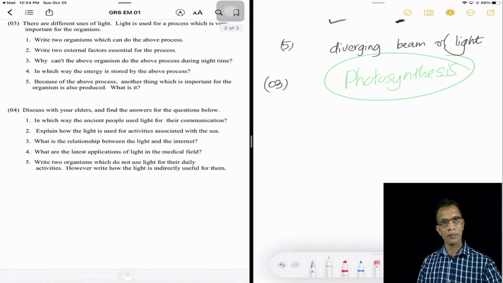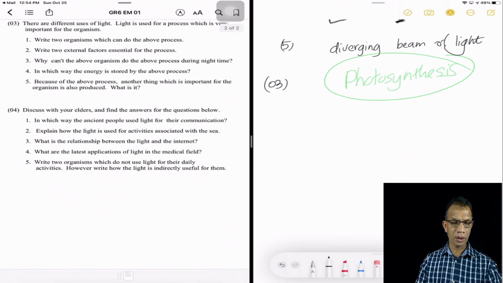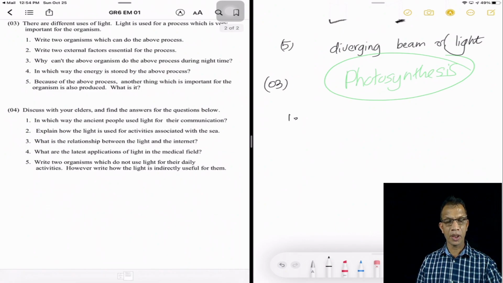Then we have the courage of answering the questions based on this photosynthesis process. Let's see what they are. What are the questions and the answers? Question number 1. Write 2 organisms which can do the above process.